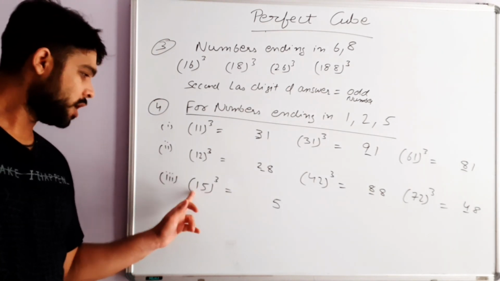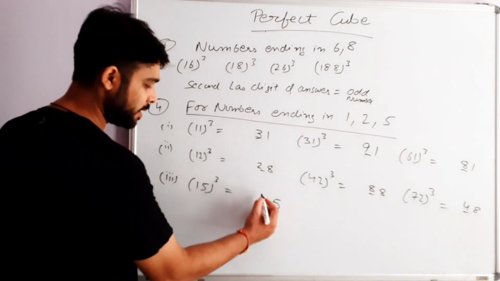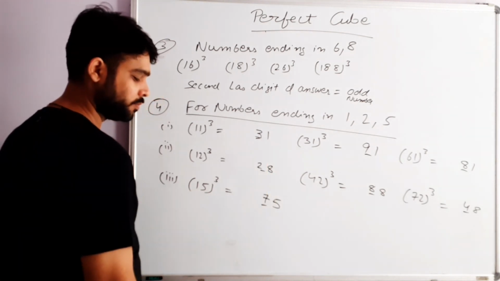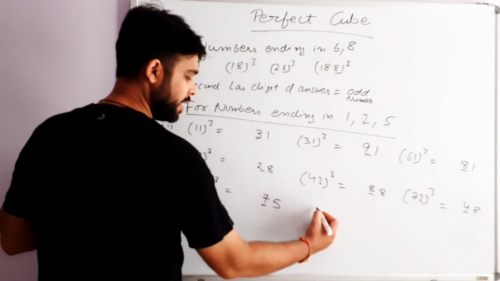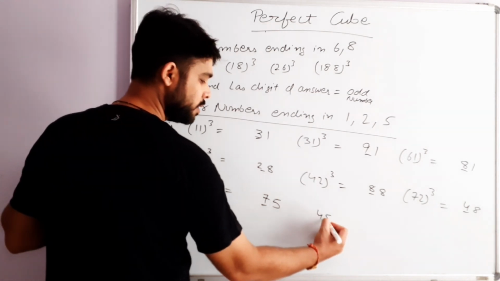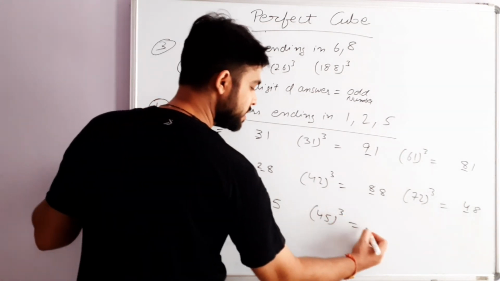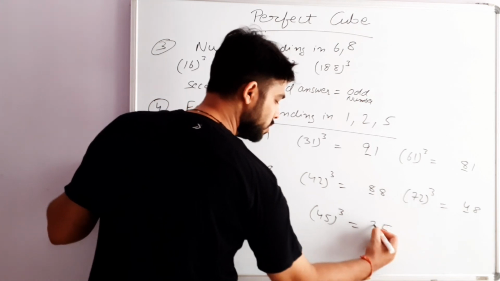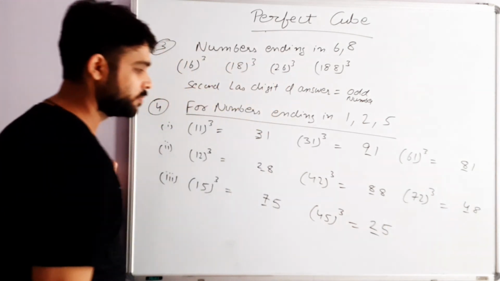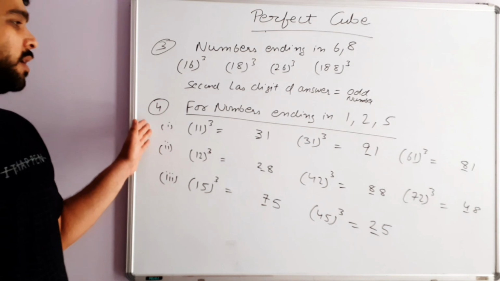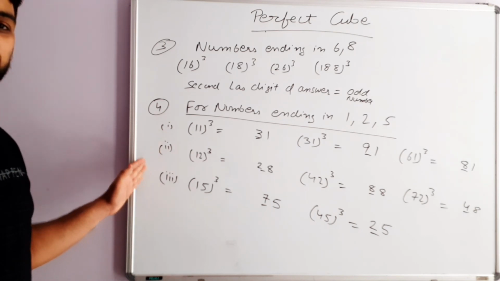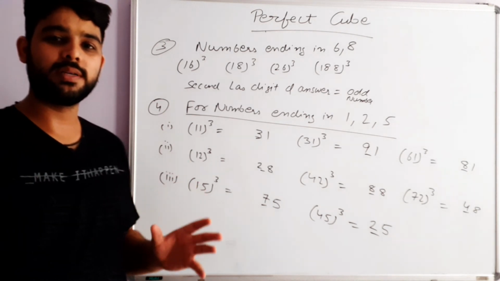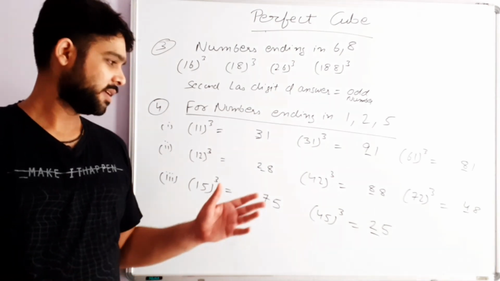So if you have an odd number here, you will get 7 here; the second last digit is 7. And if you have an even number, the second last digit will be 2. So these three methods will also help you in finding whether a number is a perfect cube or not.